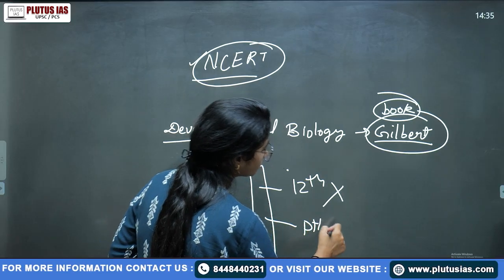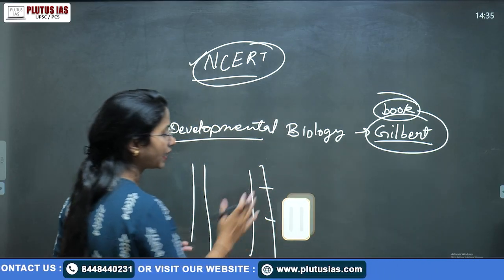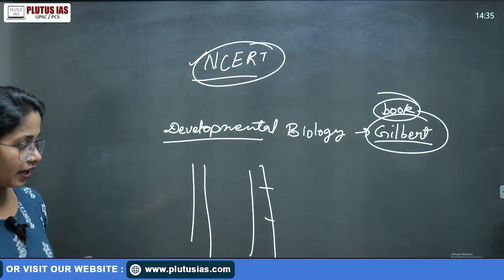So you need to be balanced with management of your time and everything.